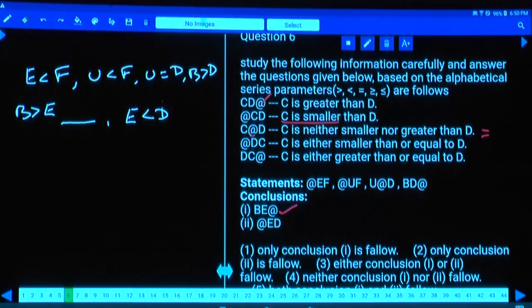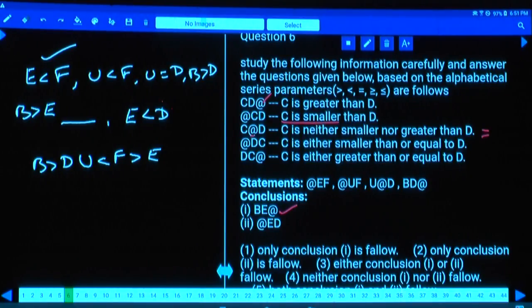Now let us try to represent this one. U is lesser than F, and U equals D. And B greater than D. B greater than D, D equals U, U lesser than F. And E is lesser than F. As E lesser than F, F is greater than E. Then by combining this, B greater than E.